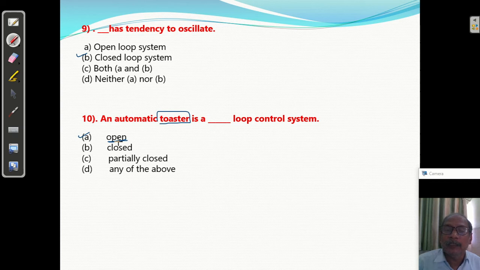It is not checking whether it is properly baked or not. So it is time based. So it is called an open loop system. So automatic toaster, it is automatic, but it is not a closed loop. It is an open loop. It is based on the time.